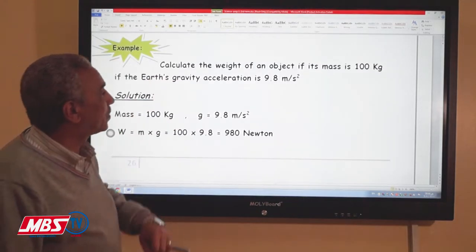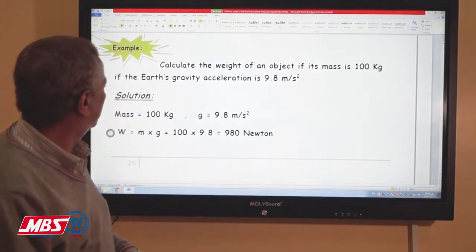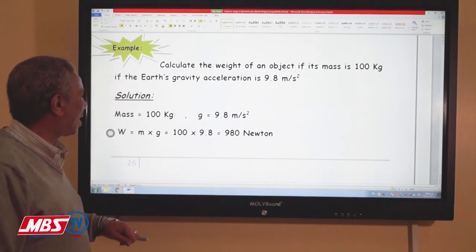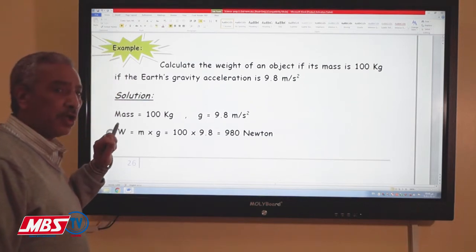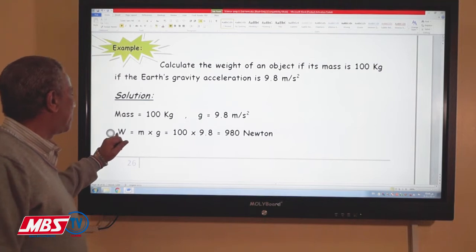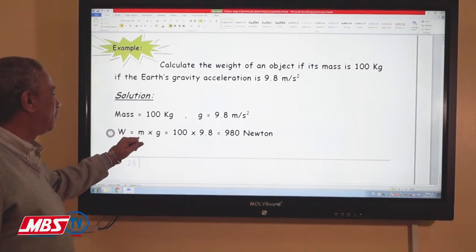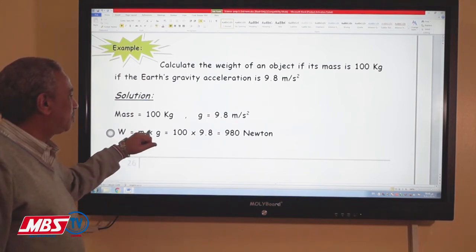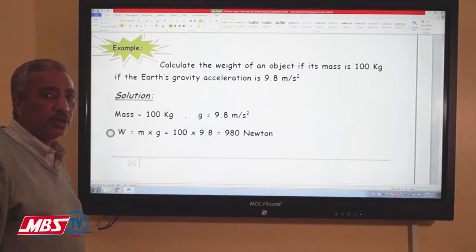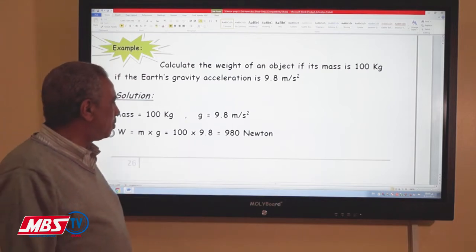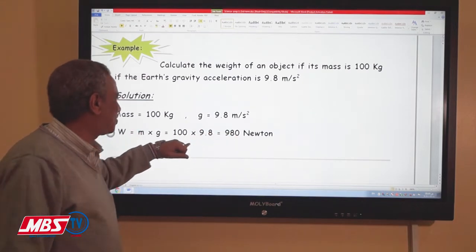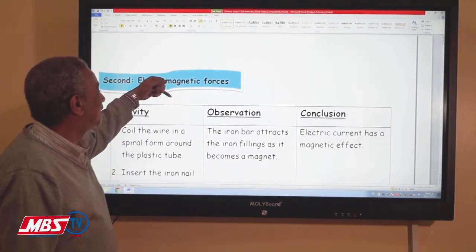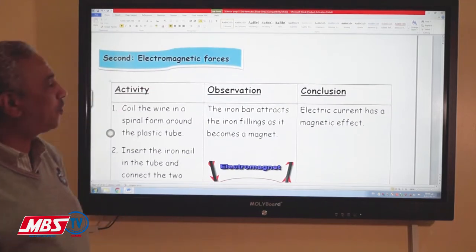Calculate the weight of an object if its mass is 100 kilograms, and the Earth's gravity acceleration is 9.8 meters per second square. We have to write the rule first, and then answer using the equation. The rule is: the weight of an object equals the mass of the object in kilograms times the gravity acceleration value. That means 100 times 9.8 equals 980, and the value is given with its unit, which is the Newton. This is the first kind of universal force.